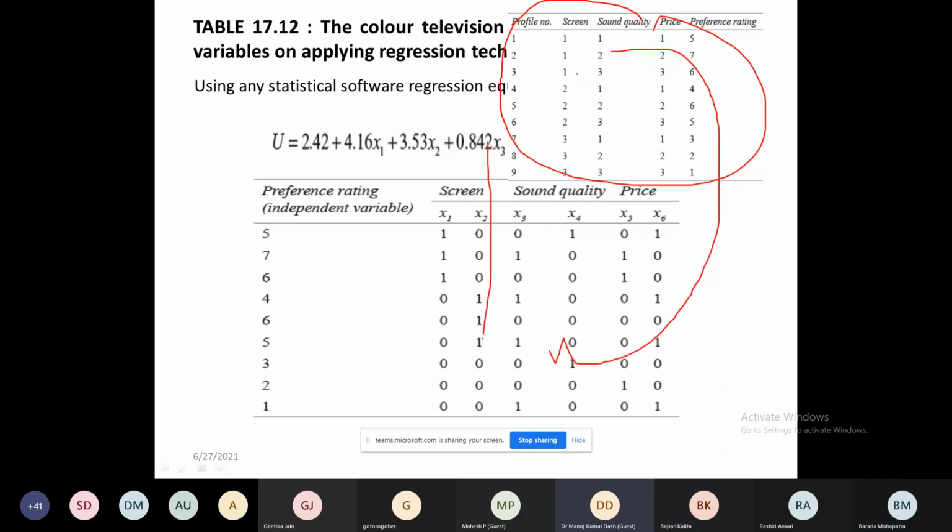So how many dummies have you taken now? 6. Because everyone has three options, for every n minus 1 dummy there are 2, 2, 2. There will be 6 in the data set. Is it clear? Yes, sir. I will give you one example now, so that it will be more clear to all of you.